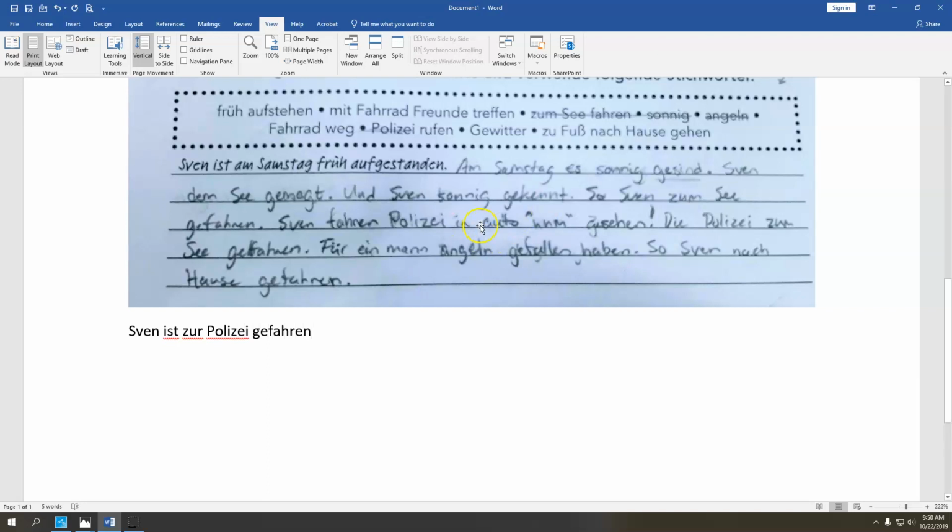And then now if you want to specify that he was in a car, Sven ist im Auto zur Polizei gefahren. Time, manner, place. In German, it's TMP. Your time statement, the manner in which you're getting there, im Auto, and the place that you're going to, zur Polizei. All right. So Sven ist im Auto zur Polizei gefahren.